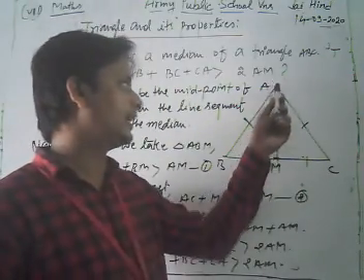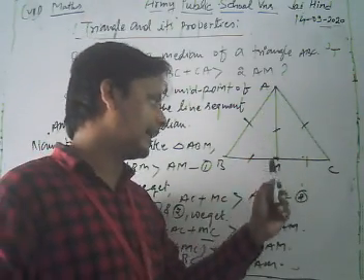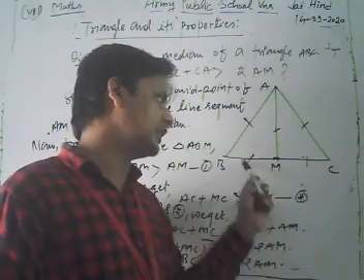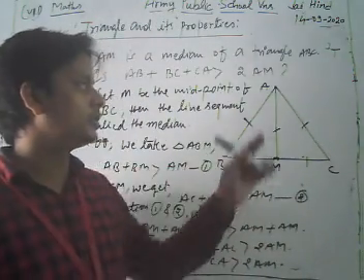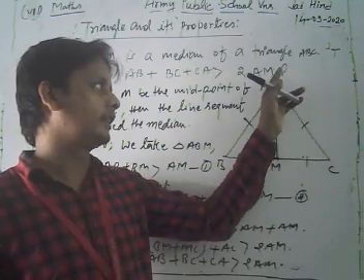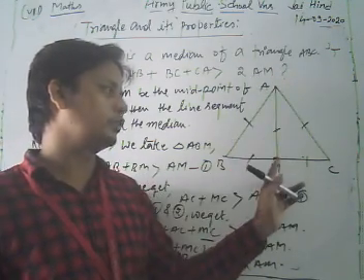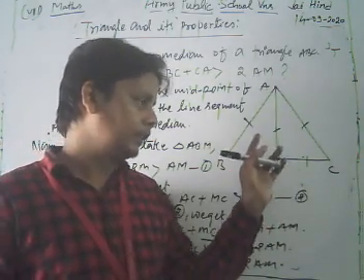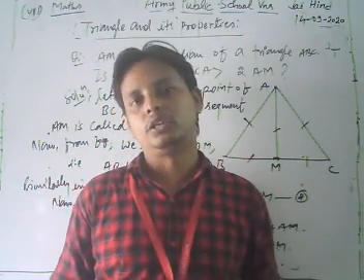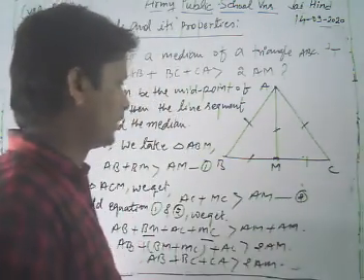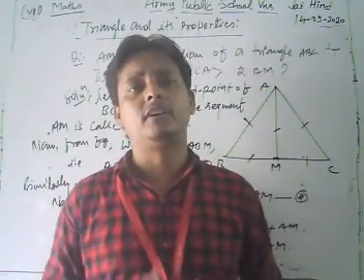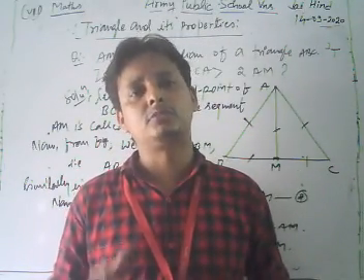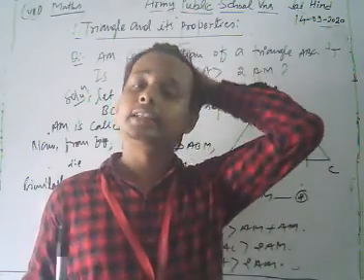AM is the median, that is the line segment AM, and M divides the line segment BC into two equal parts. So a median is the line segment drawn from a vertex to the opposite side of a triangle, which divides the opposite side into two equal parts. Now look at this. We apply the property of a triangle: the sum of any two sides of a triangle is always greater than its third side.